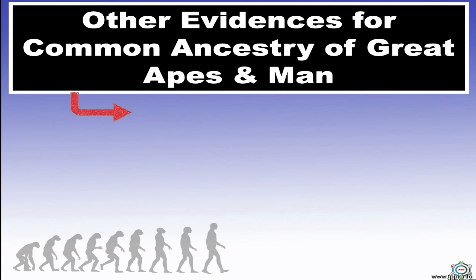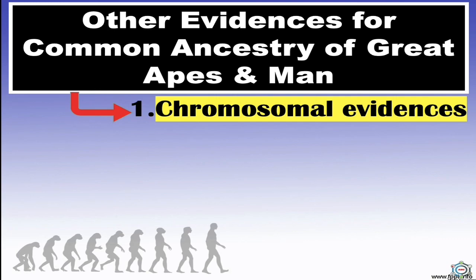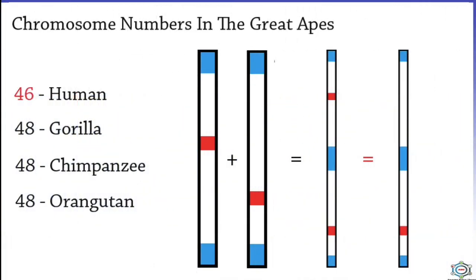Now, after this, here are the other evidences for common ancestry of great apes and man. In this, you can see the first, that is the chromosomal evidences. Similarities in the chromosome number, DNA content and the banding patterns of the chromosomes between the great apes, that is orangutan, chimpanzee and gorilla, and humans indicate their common ancestry.